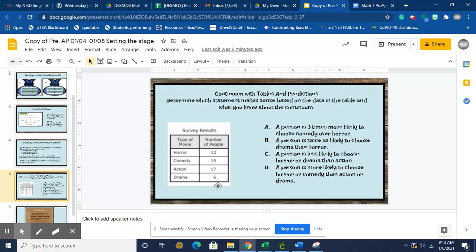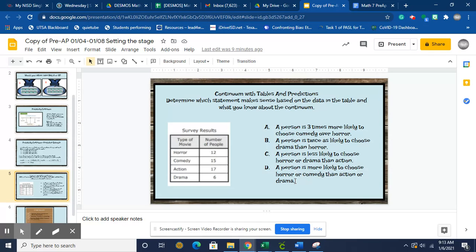So let's look at answer choice C. A person is less likely to choose horror or drama, so "or" meaning to add, so 12 plus 6 is 18, than action. So is 18 less than 17? No. So this statement is also false. So meaning that the last statement is true.